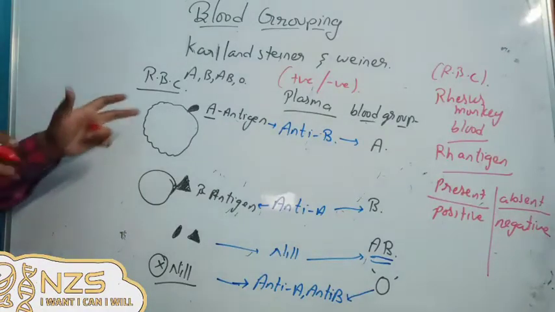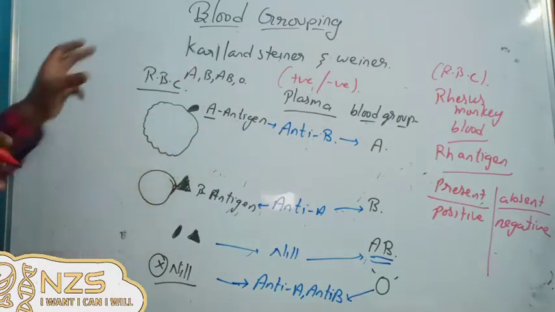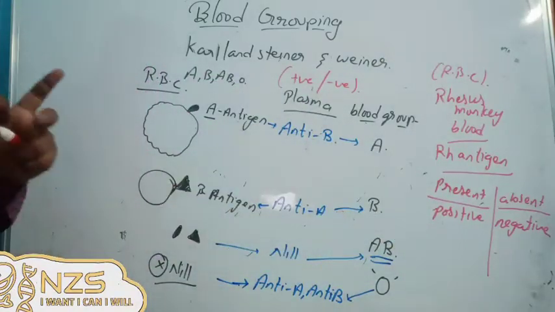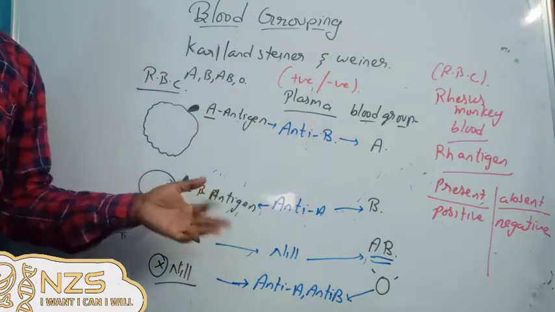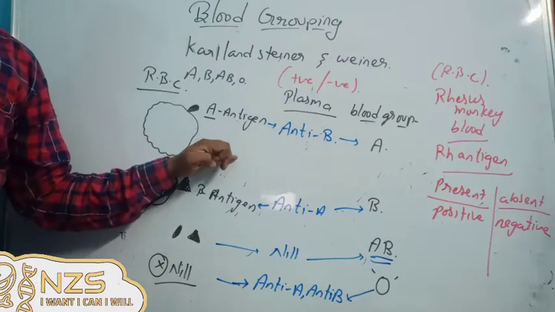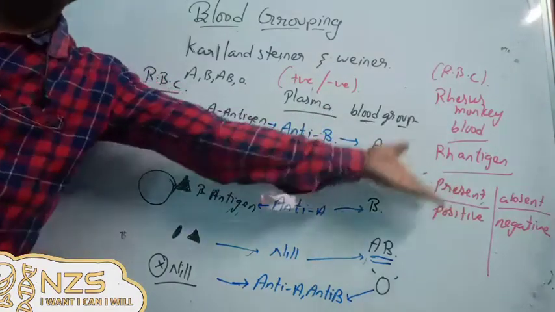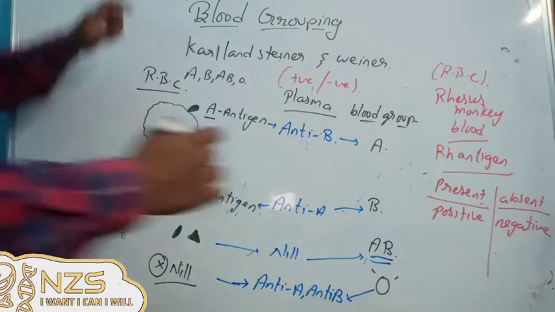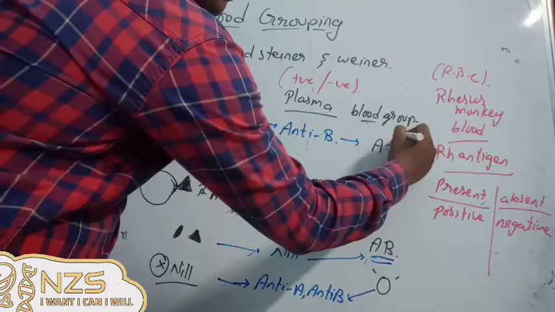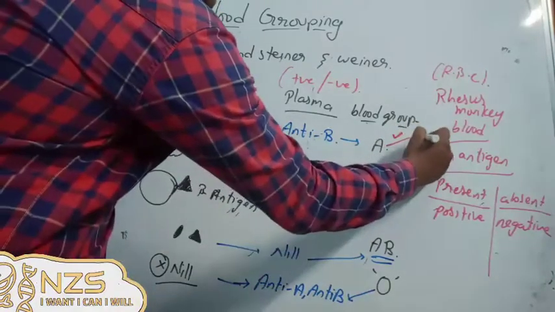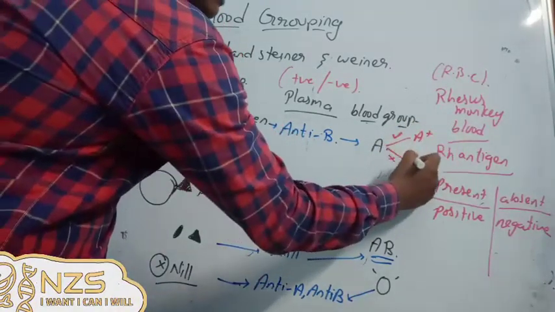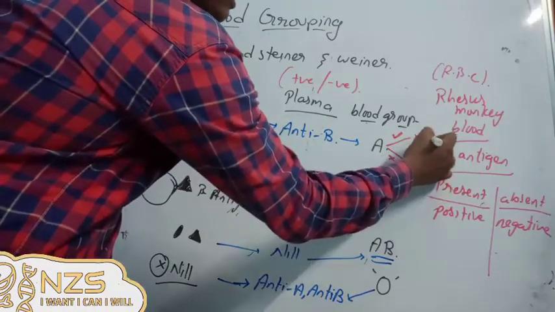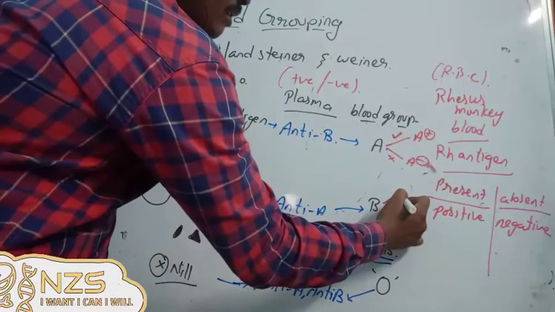Now Karl Landsteiner came to the conclusion that every blood group will have the ABO grouping and this RH grouping. That means every person will have these two combined. So if a person is having antigen A and also having the RH antigen, he is A positive. I'll write the two forms here. If RH is present, I'll put a tick mark: A positive. If RH is absent, A negative, or we'll write minus, simple. A positive, A negative.